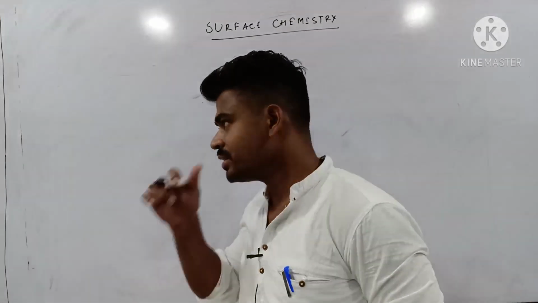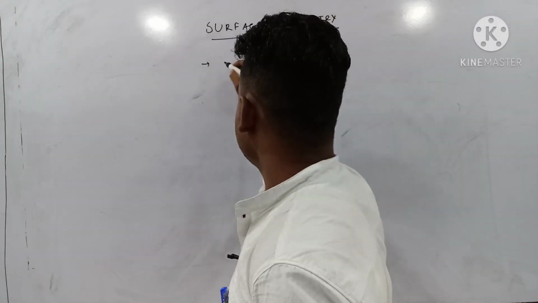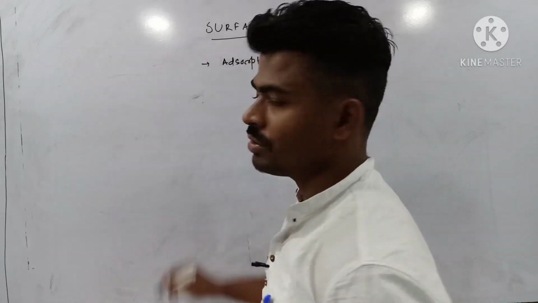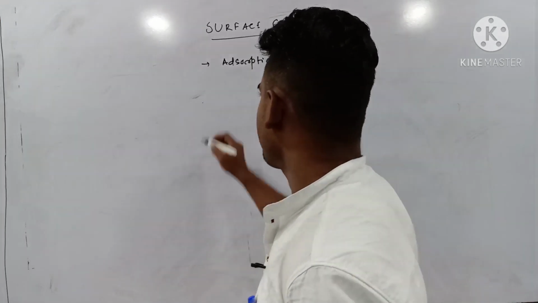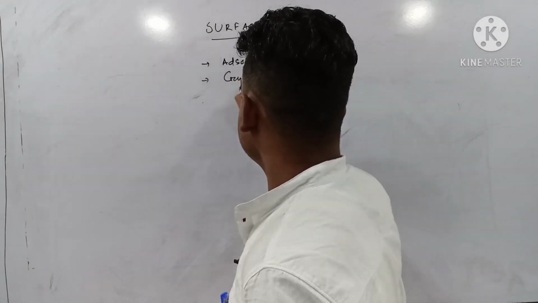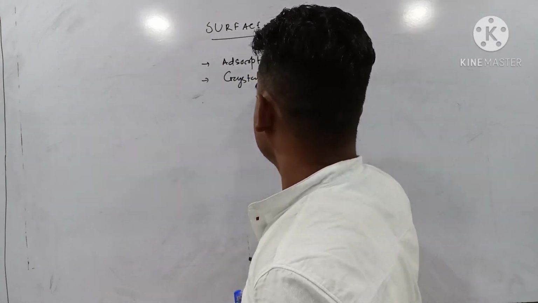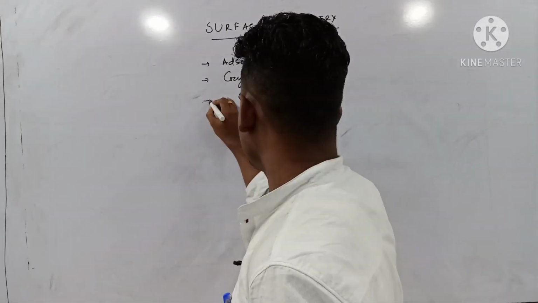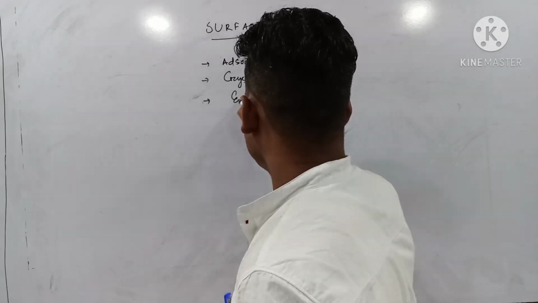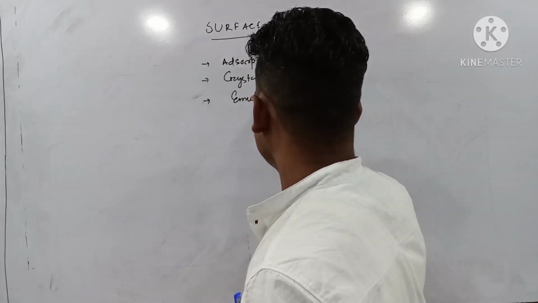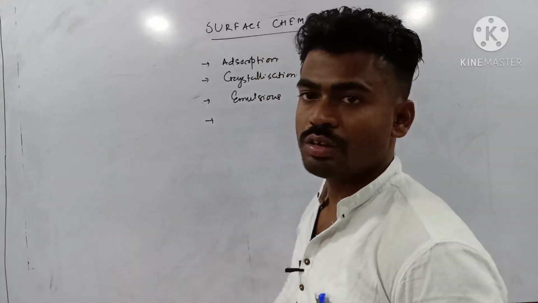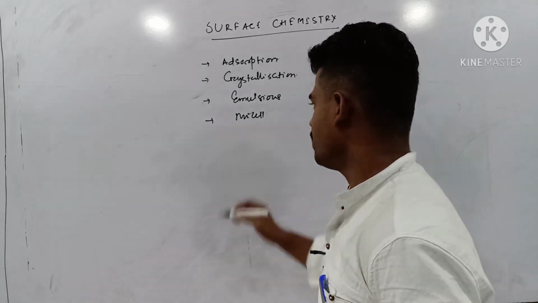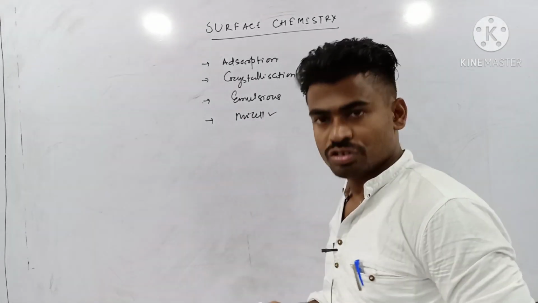Surface phenomena include, for example, adsorption. This is one of the surface phenomena. Crystallization also includes surface phenomena. Again, you can consider emulsion. Emulsions also involve surface phenomena. Micelle formation also includes surface phenomena.